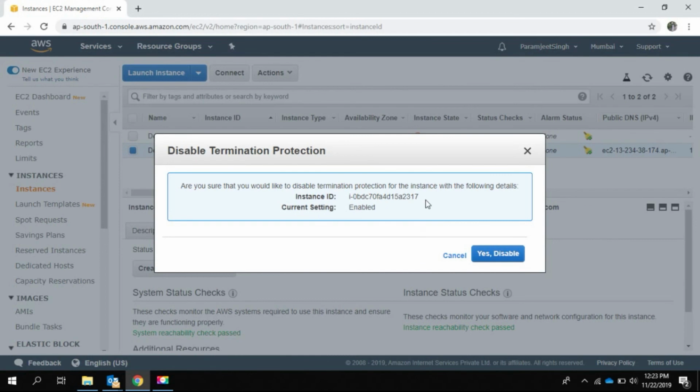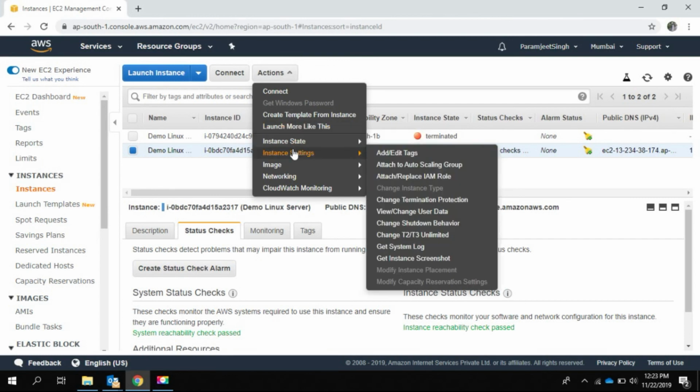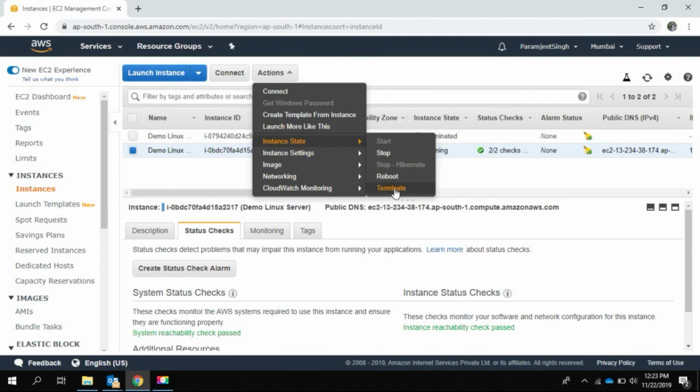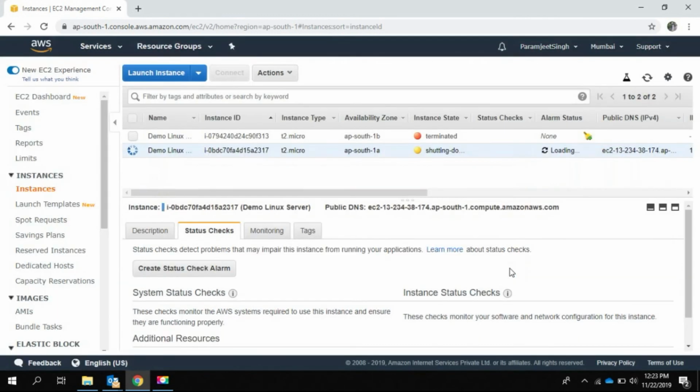Now we are just disabling it. So just disable the termination protection. Now we have disabled the termination protection. Let's see, go to instance state, terminate. Now we have the option. Let's see whether we will be able to terminate or not. Just click on it. Yeah, we can see it is now shutting down, and in some time it will terminate the instance.